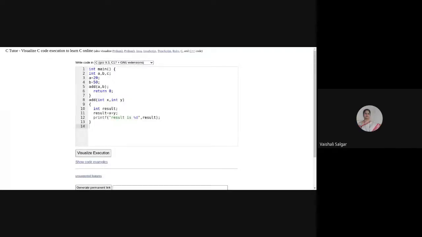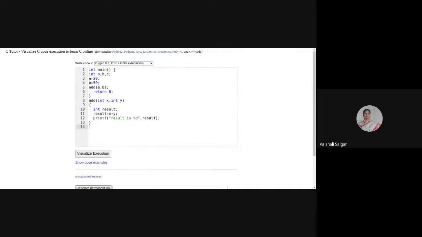Yes, ma'am. Right. Now we will discuss in detail what we mean by call by value. Then we will discuss call by reference, and then call by value result. I have written an add function. We can write the swap function also so that it will be easy.